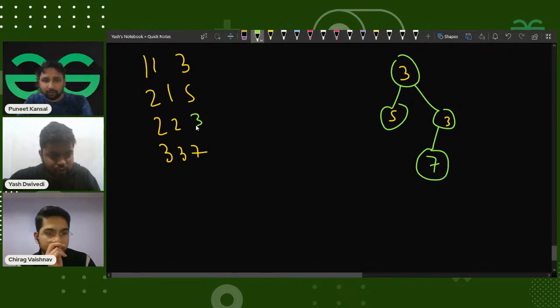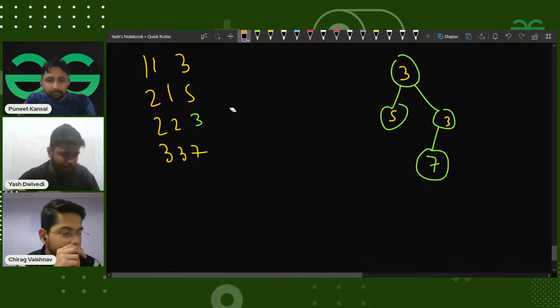This was the tree, like 2 to 3. If this tree is in front of me, I want to build it, right? So I said that I can extract all the digits, but how does that help me?